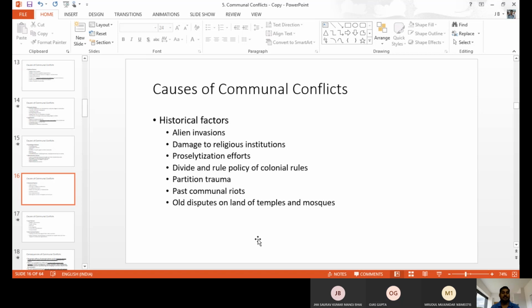So we are not able to forget the things immediately. Every year, every day, every time we remember the incidents. Anything may happen because of remembrance, because of revenge. So that is also a historical reason for violence. If they forget everything, it's okay, but if they keep it in their mind, that also causes violence.